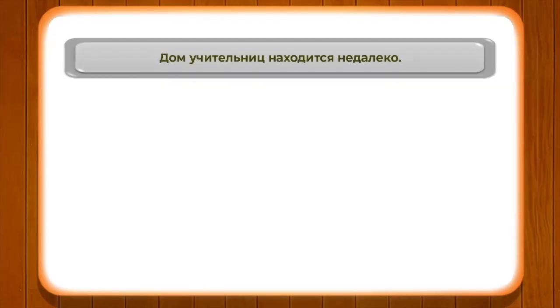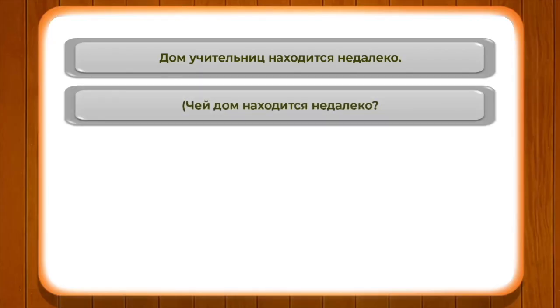To understand it fully, let's take some examples. Pay attention to the model. Дом учительниц находится недалеко. Дом кого? Чей дом? So accordingly, while using кого, which means animate, and чей дом учительницы. Чей дом находится недалеко indicates the usage of the plural form of учительницы. In this form, it would be учительниц.